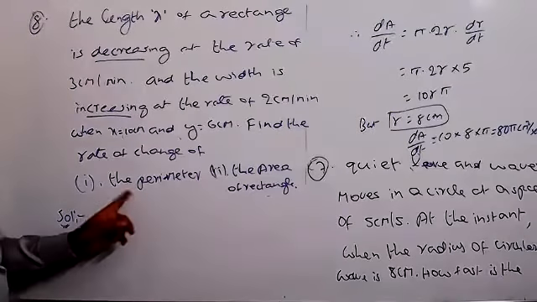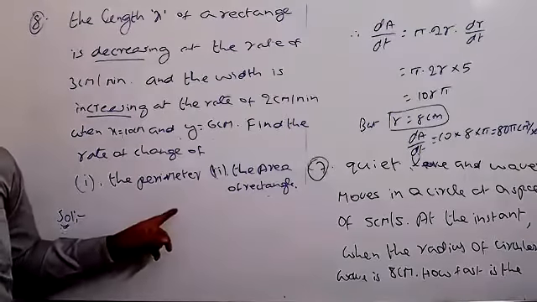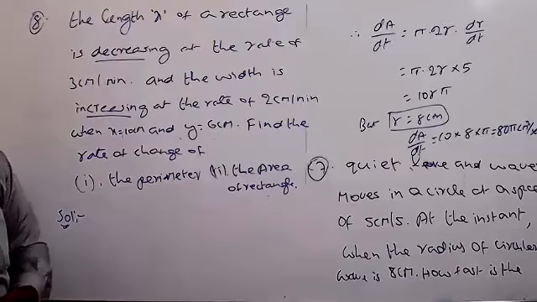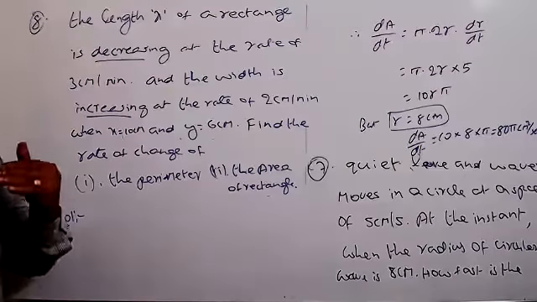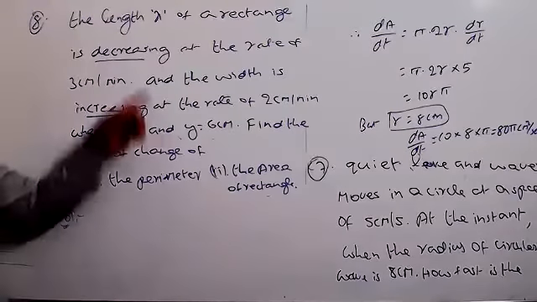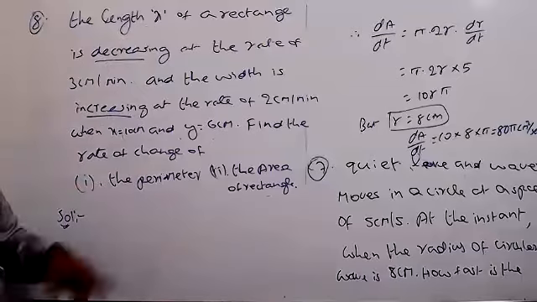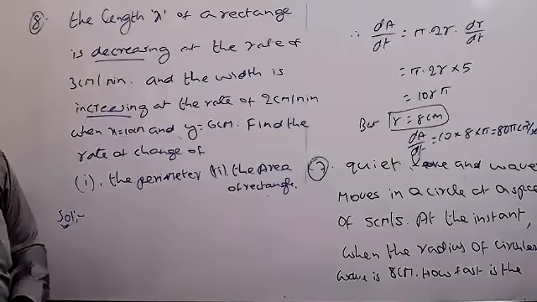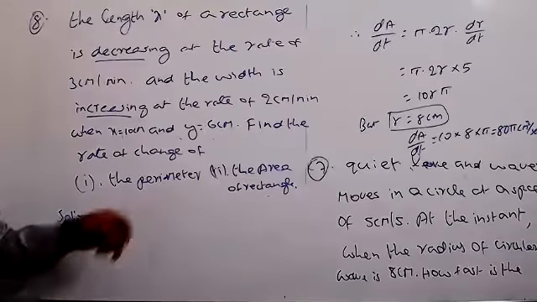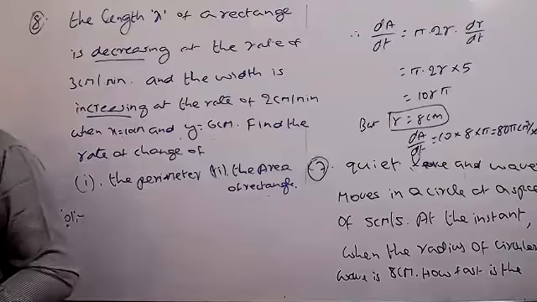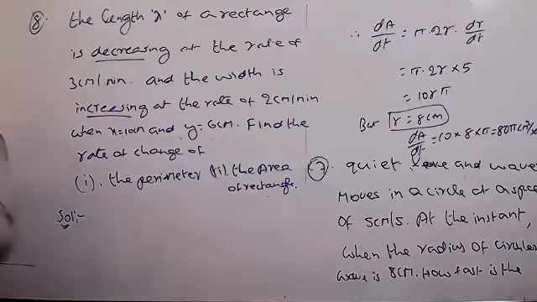What is the first one? The perimeter of the rectangle we have to find. So perimeter of rectangle equal to 2 into (L plus B). But here what is the length and what is the breadth? The length equal to x and y equal to breadth. So both you can write now, the same conditions you can take.